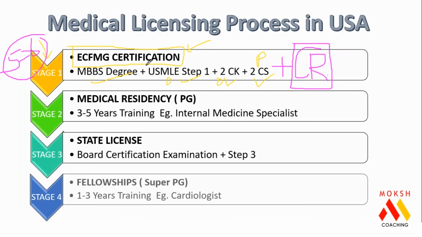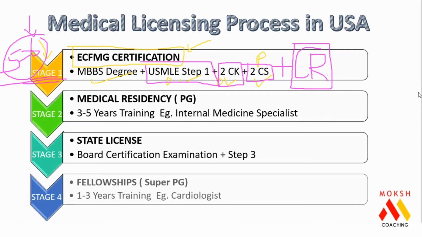Parallel to medicine, people usually prepare for Step 1 in first, second year and appear in third year. The CK exam people prepare in fourth year and appear in internship year, and the CS examination people prepare in the internship year. So this happens parallelly.